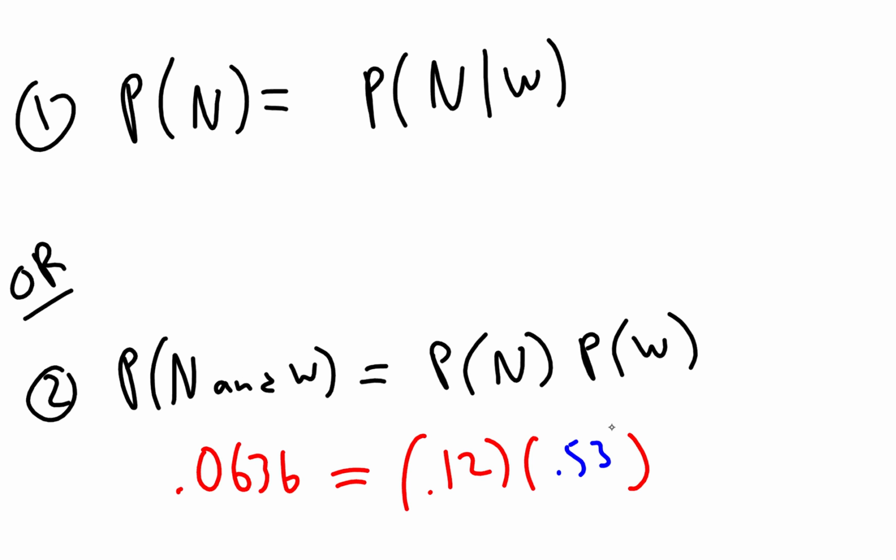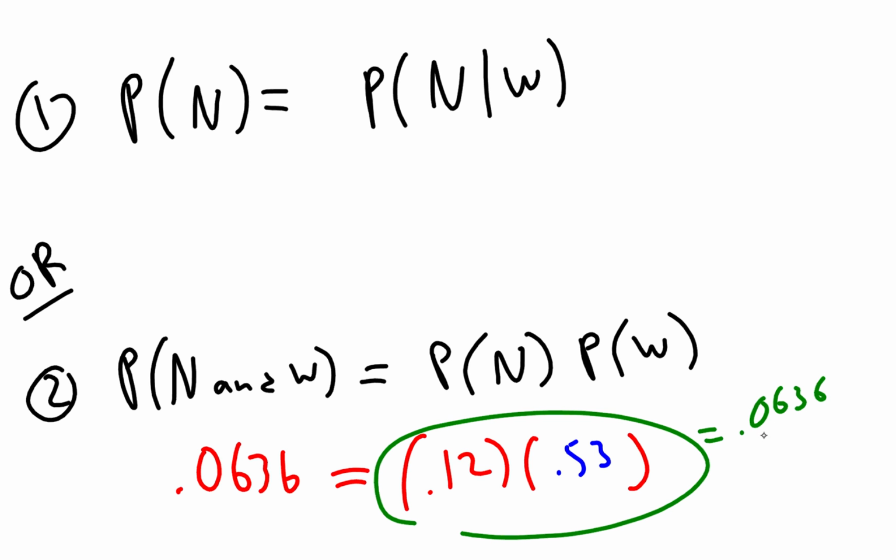So if I multiply them for you, 0.12 times 0.53, turns out that this side of the expression equals exactly 0.0636, which matches the other side. So yes, we can say that being a woman and saying I never take my medication are independent events. So gender does not affect the likelihood of someone saying I never take my medication, at least in this problem. Okay, let's look at the other way to check it.